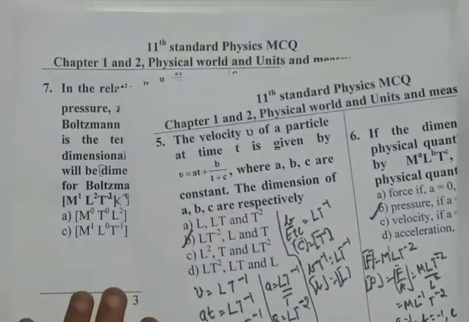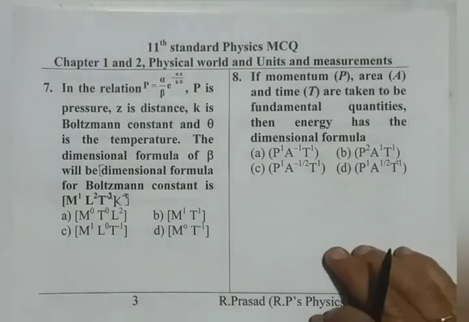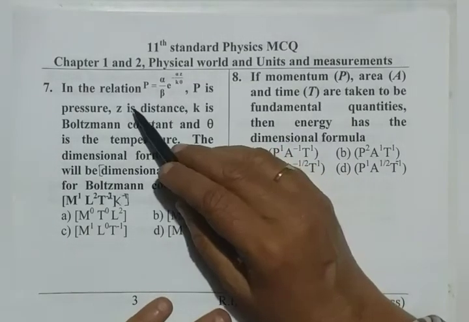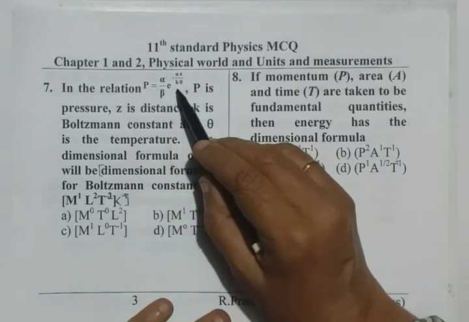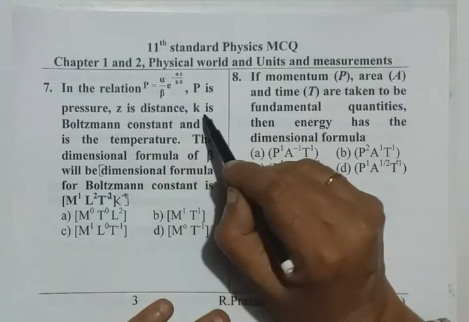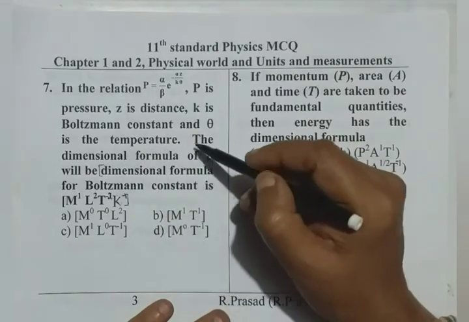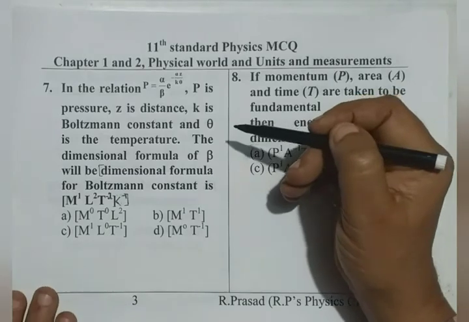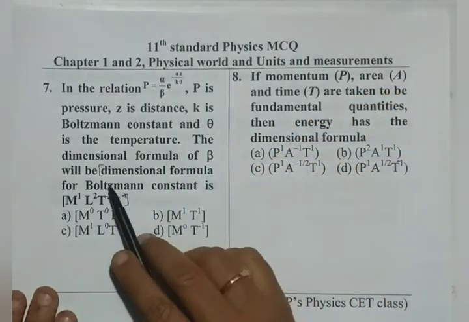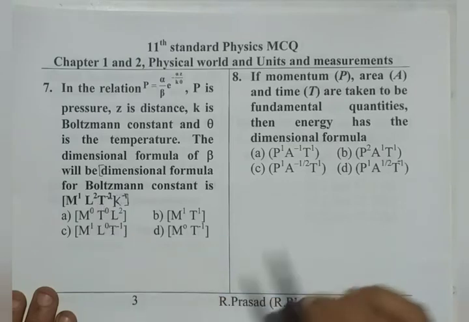Now, going for the seventh question there, in the relation P alpha by beta e to the power of alpha z by k theta, P is pressure, Z is distance, K is Boltzmann constant and theta is temperature. The dimensional formula of beta will be, and the dimensional formula for Boltzmann constant is also given.